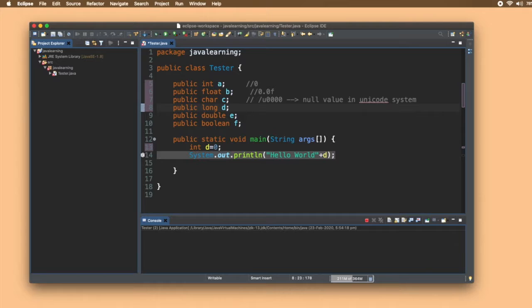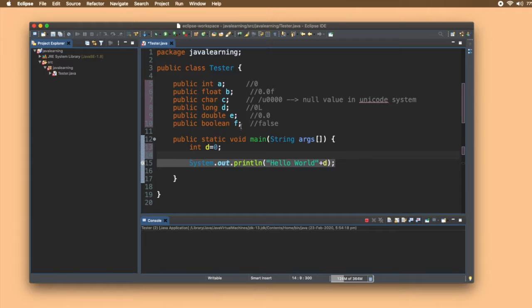For long, it is 0L, and it will be a capital L. For double, it is 0.0D. Now this D is optional. You can write D or not write D here. D is once again similar to long and float, a representation that the value is of type double. For boolean, the default value is false. False with a small f, right? So these are the default values that are given by the JVM.